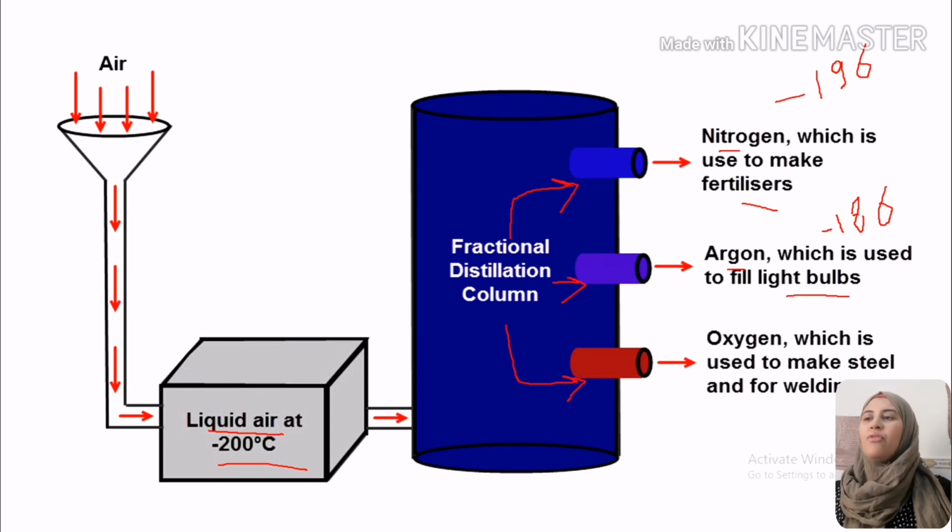We use it in filling light bulbs. We have oxygen gas, its boiling point is minus 183, which is used for making or forming steel from the metals in the blast furnace. So we use that for making steel. These are the steps for fractional distillation of air.